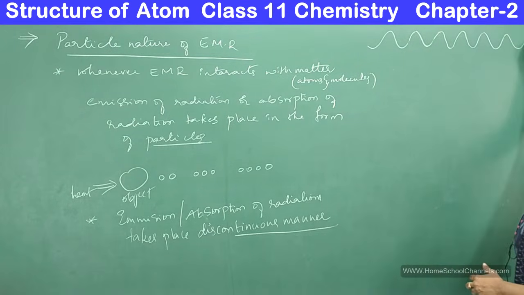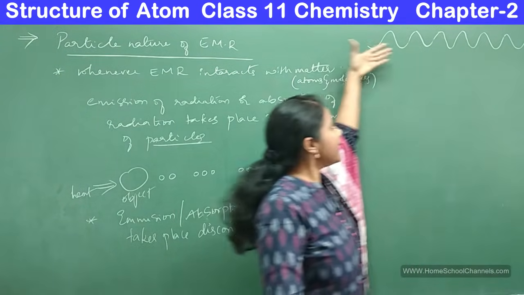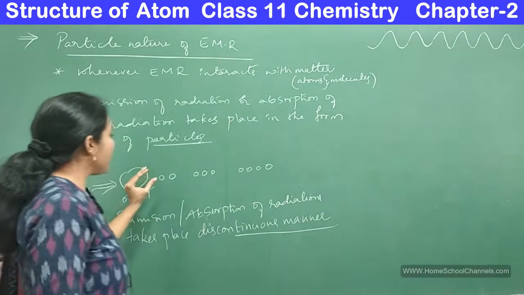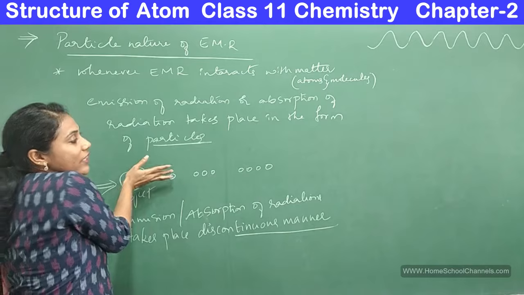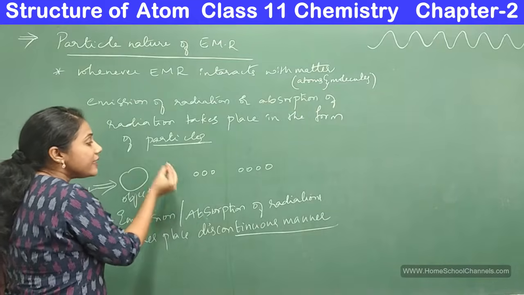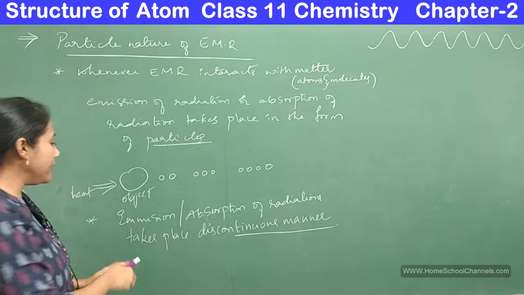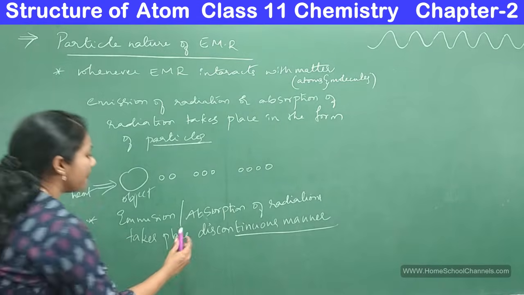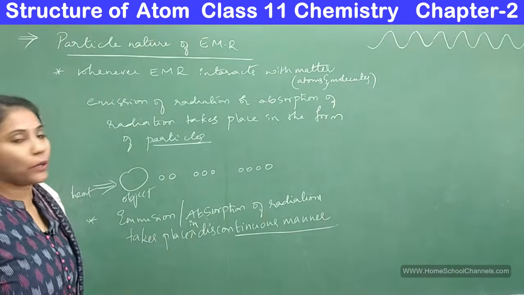Continuously it goes in the form of a wave. A wave is always a continuous thing. It propagates in a continuous manner. There is no break in a wave. Whereas when something is going in the form of particles, you will have gaps in between. Particles will not go in a continuous uniform manner. So there is a discontinuity in the motion of particles. That's why I have written here, emission or absorption of radiation takes place in a discontinuous manner. This is another important sentence.